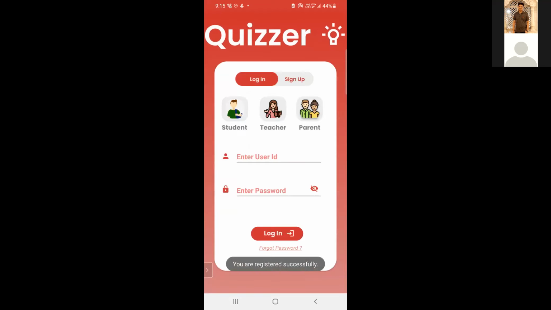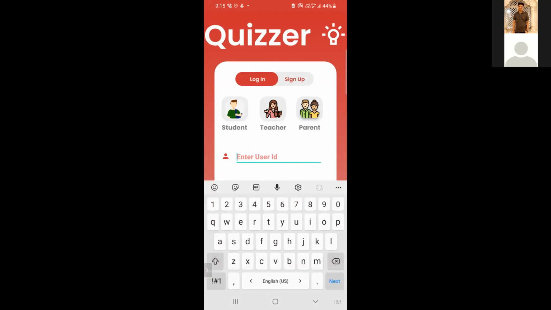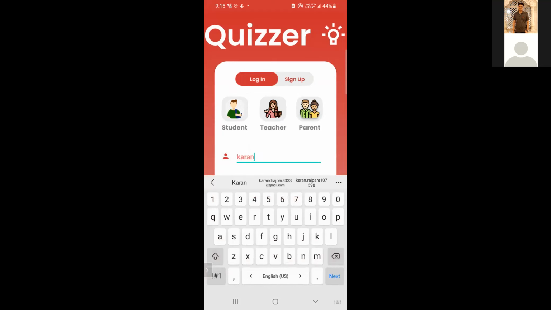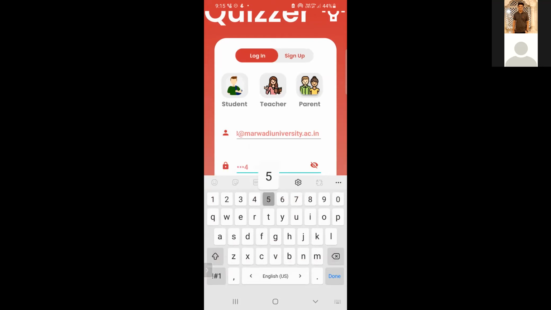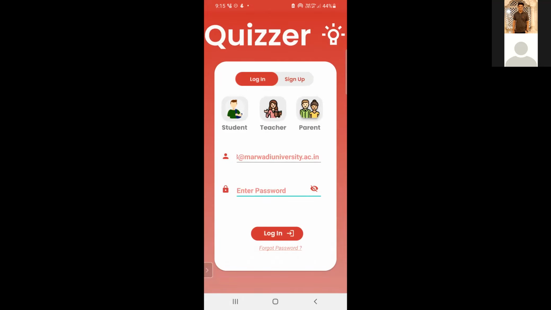it will say that you are registered successfully, and as we have discussed, we are using Firebase. So the sign up and login will be done through Google Firebase authentication. Now to do the login, I need to enter the email ID. I will not enter the password, only the email, and once I click on login, it will say please enter the password.